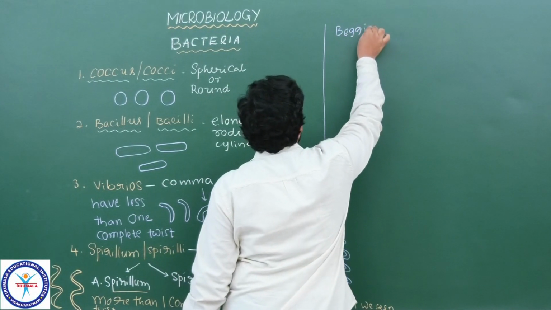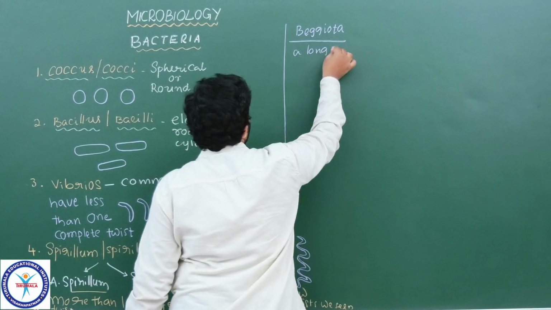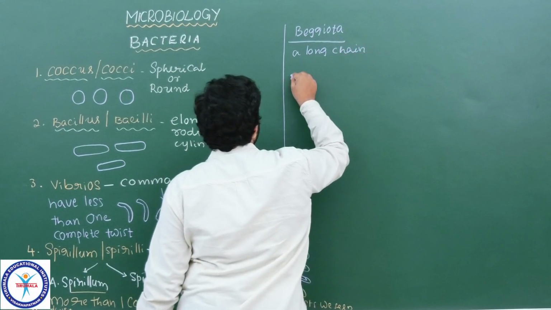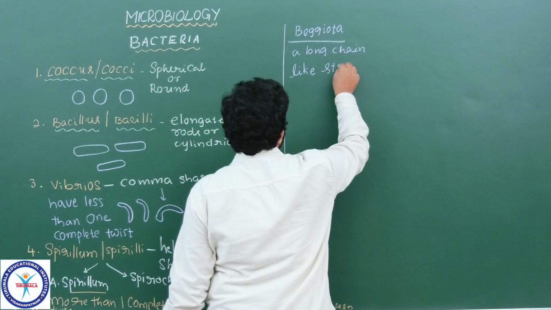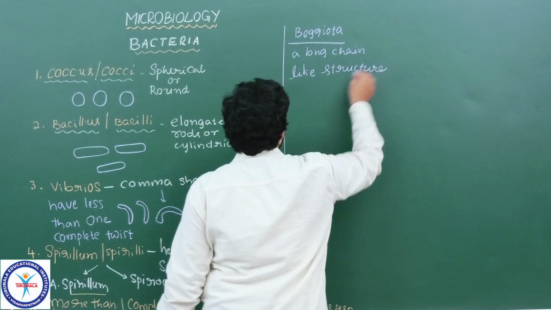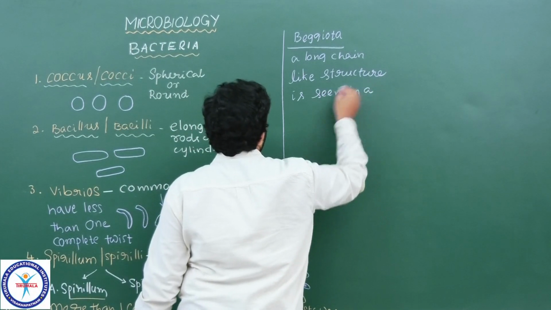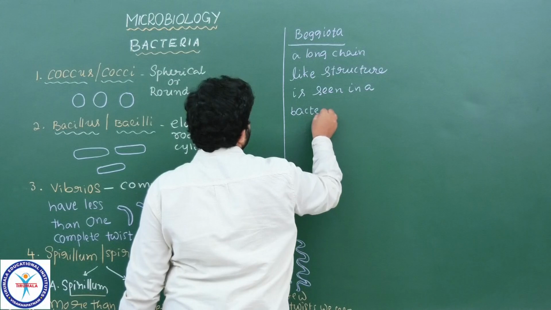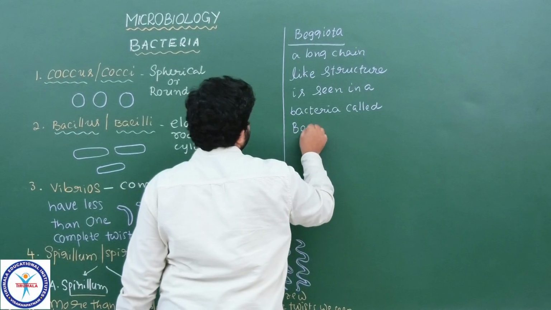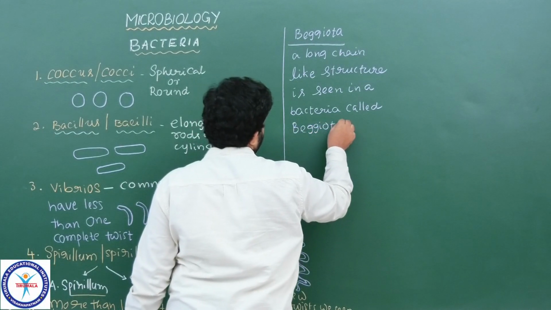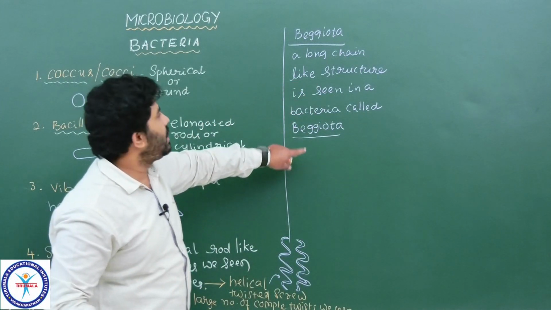A very good exemplary bacteria called Beggiatoa, where we see a long chain-like structure. In Beggiatoa we see a long chain-like structure, a long cylindrical structure we are observing.